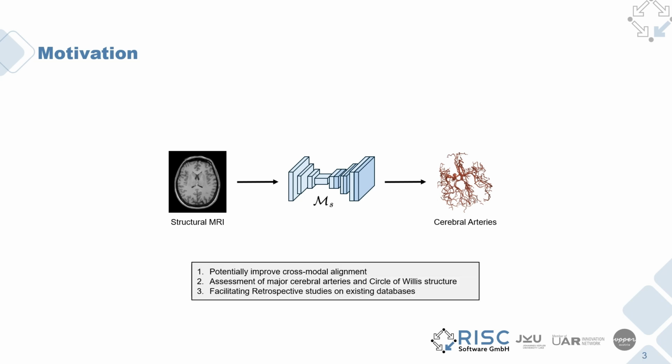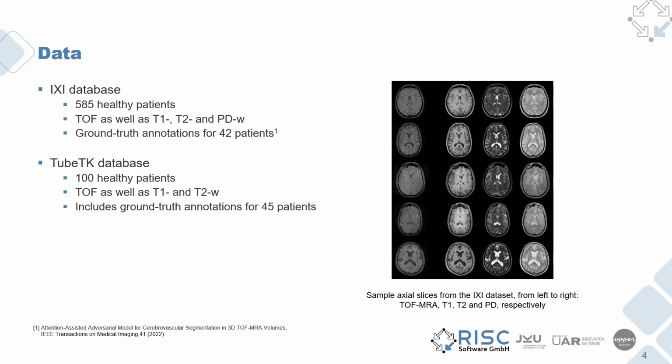So why do we want to do this? By doing so, we can potentially improve cross-modal alignment, for example, between angiographic sequences as well as structural sequences, which can be very helpful during surgical planning. In addition, assessment of major cerebral arteries as well as the circle of Willis structure, which are thought to affect potential aneurysm formation.